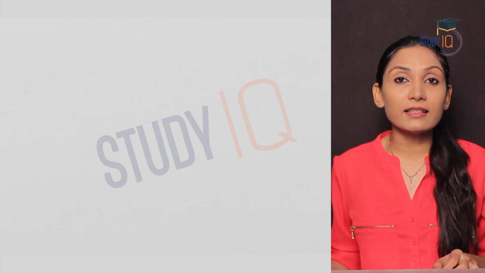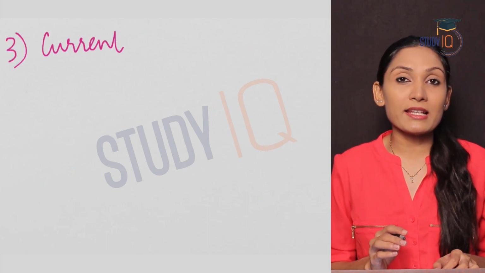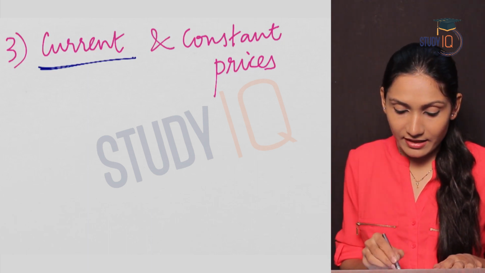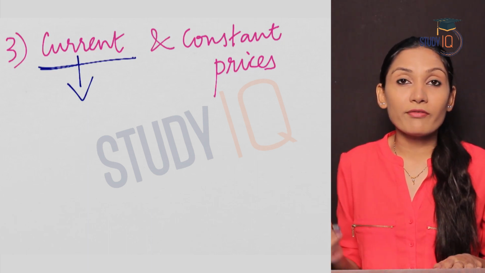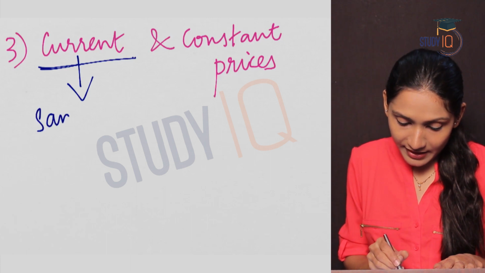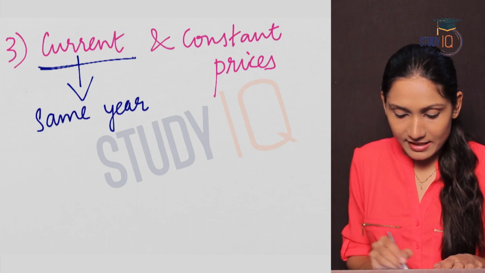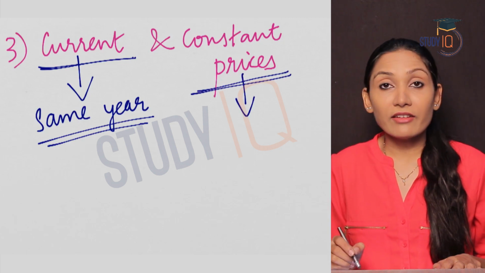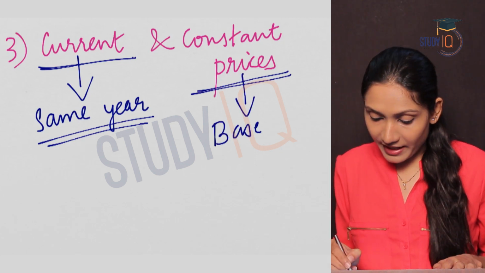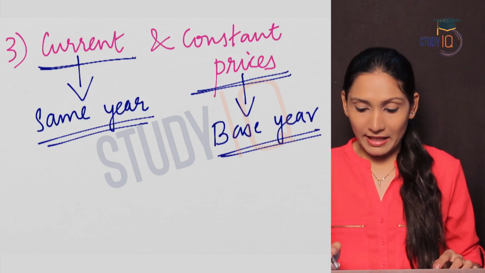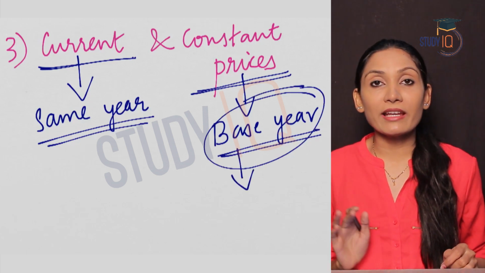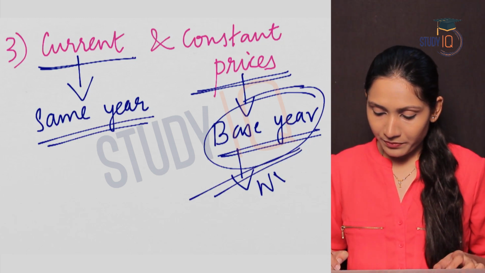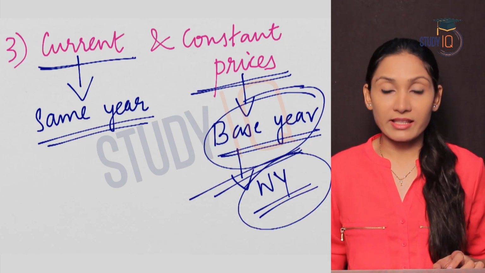Now let us see the third concept, that is current price and constant prices. Current prices means that goods and services are calculated or valued at the same year prices. Same year prices are taken into consideration. Constant prices means that the value is based on a base year price. So what is a base year? Base year is a normal year without much inflation in the economy. So this is a normal year without much inflation in the economy.